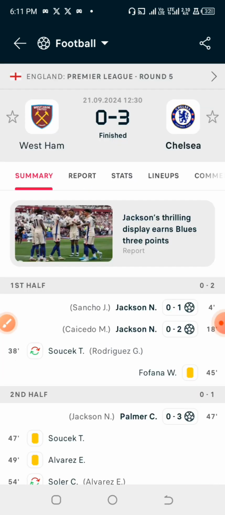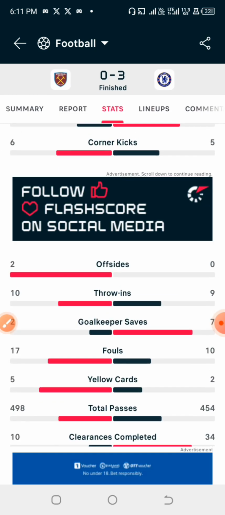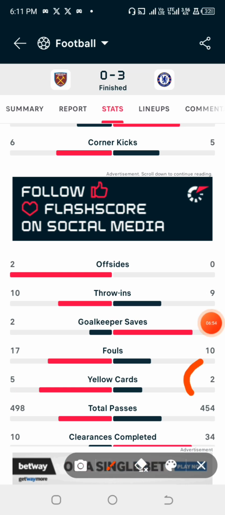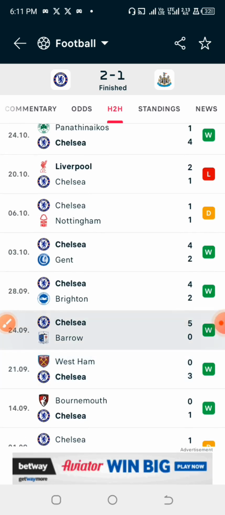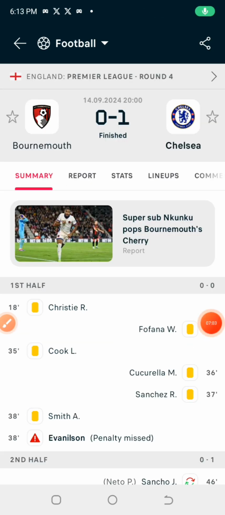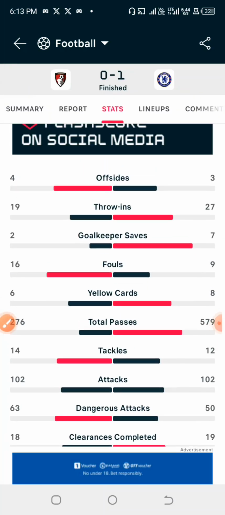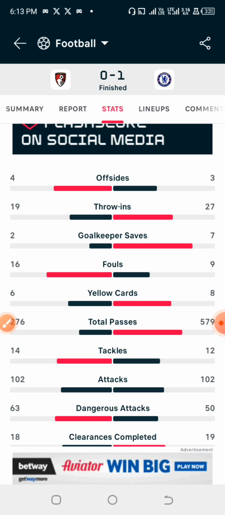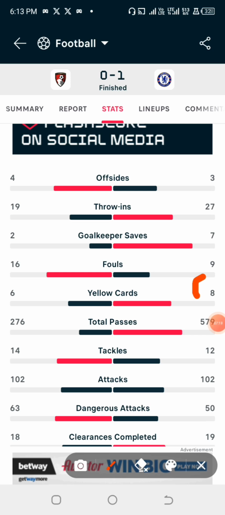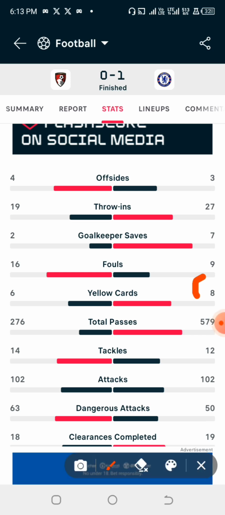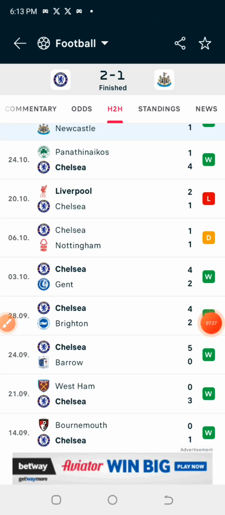So against West Ham, they only had 2 yellow cards here, making it 14. All right, now, so against Bournemouth, they had, I think, okay. All right, against Bournemouth, they had 8 yellow cards. So 8 yellow cards in addition to the 14 yellow cards that we've gotten earlier, it happens to be 20. Okay, that's 22. All right, so they had a total of 22 yellow cards.